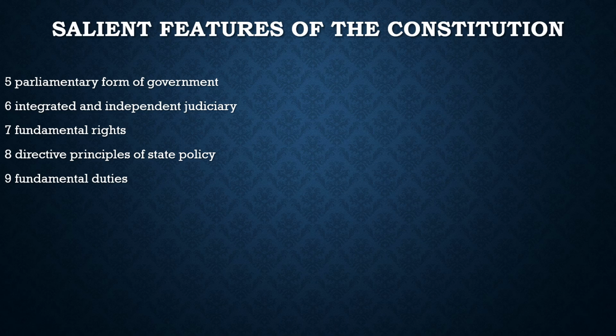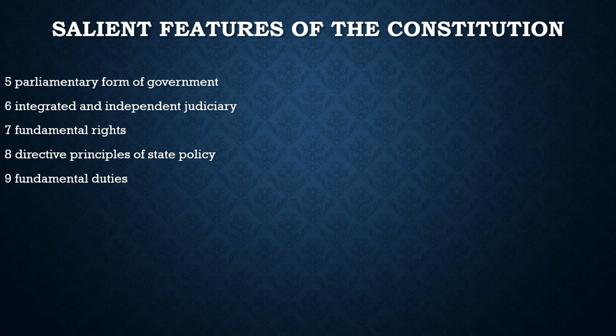British parliamentary system. What is the key feature of this? That the executive and the legislative work very much integratedly. They are interdependent on each other. The executive is responsible to the legislature, while in the presidential form of government, there is separation of powers between the executive and the legislative wing.